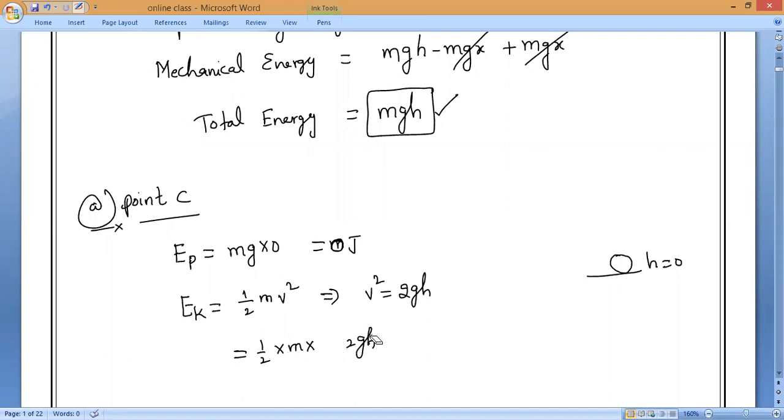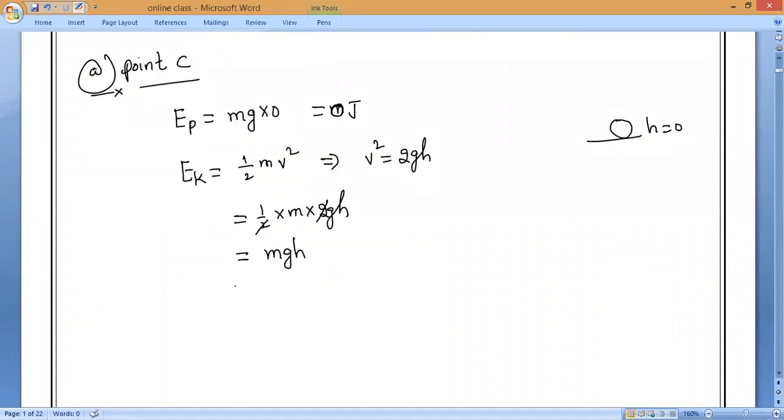So the 2 will get cancelled. What is remaining, everybody? mgh. So at point C also, mechanical energy equals 0 plus mgh, that is potential energy plus kinetic energy, which equals mgh.